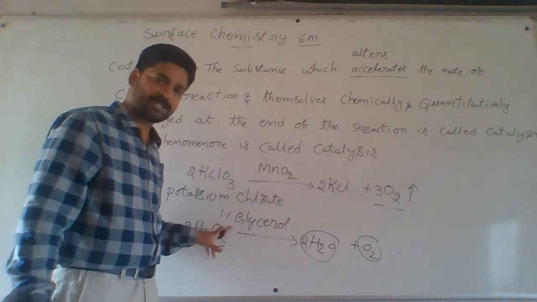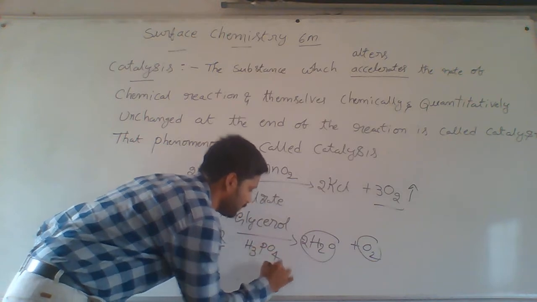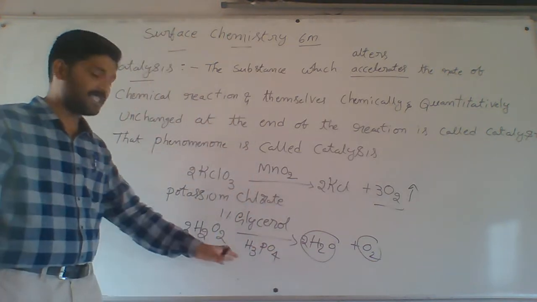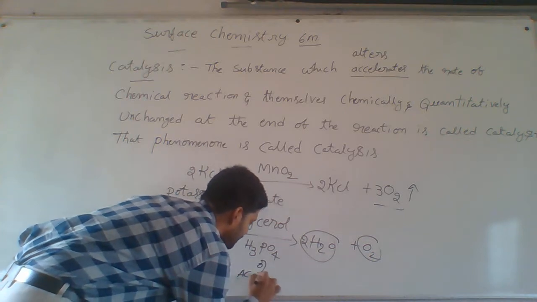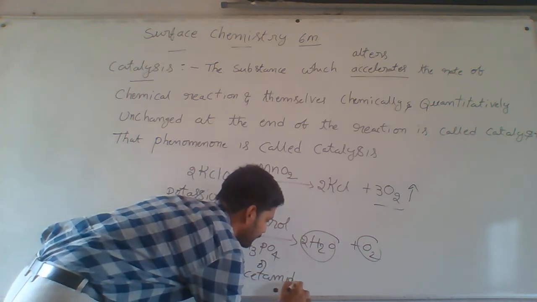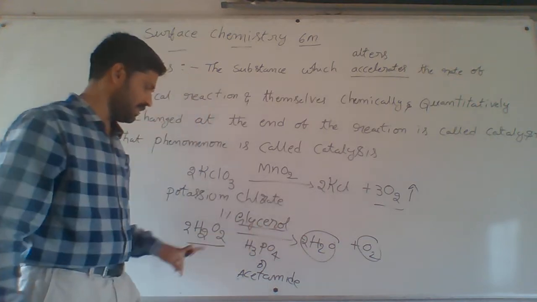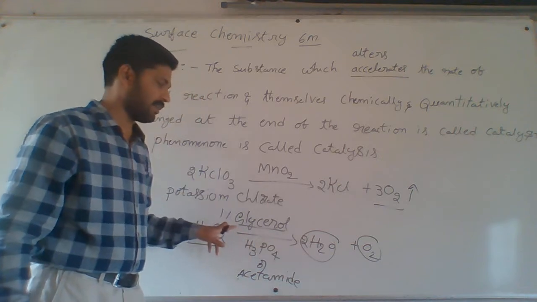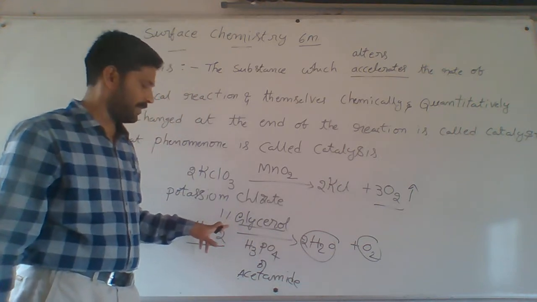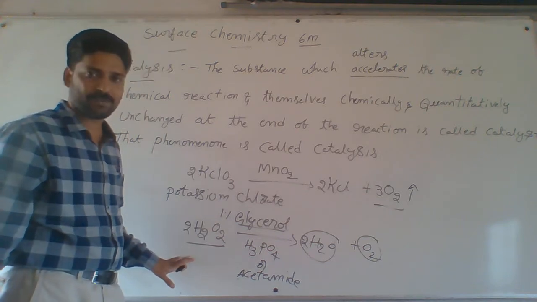Actually you can use 1% of glycerol, or otherwise you should use H3PO4, orthophosphoric acid. Acetamide also you can use. Any one of these three you can use, but in a previous NEET question they asked: for hydrogen peroxide decomposition, the negative catalyst or inhibitor is dash. For that one, 1% glycerol is the right answer. Negative catalyst, one example is over.